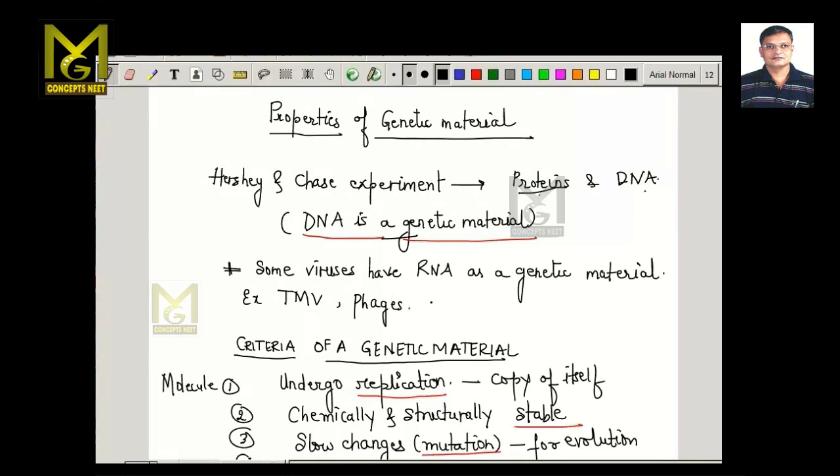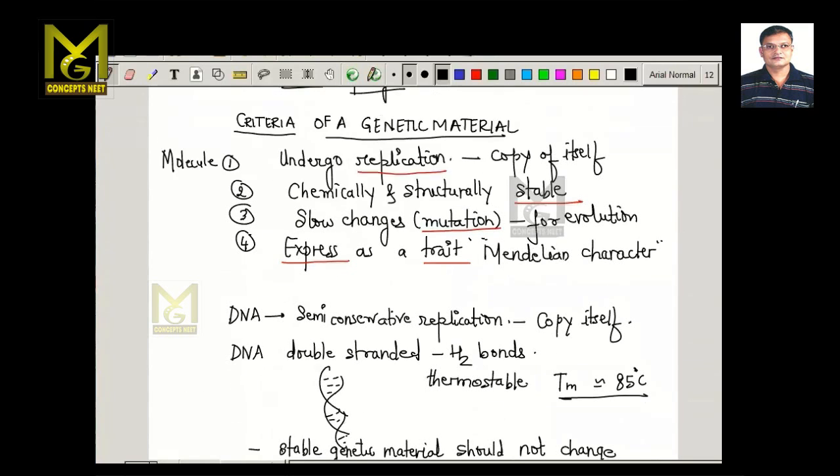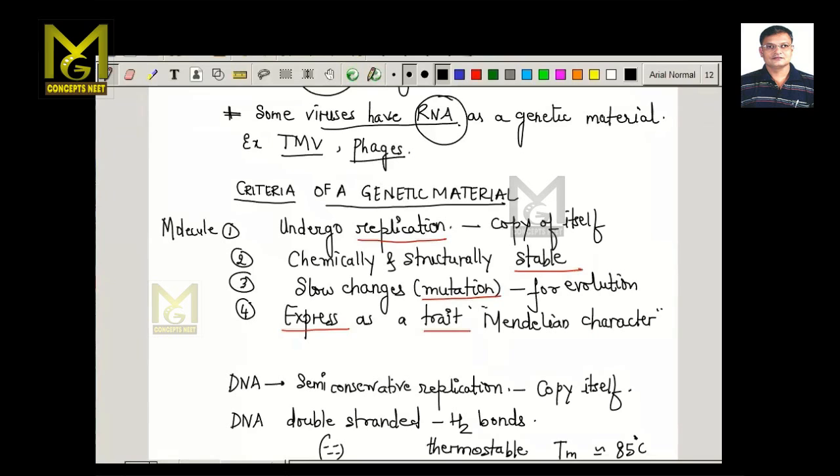But it is also observed that some viruses also act as a genetic material. So now it is both the DNA and RNA which act as a genetic material. The best examples are the tobacco mosaic virus and the bacteriophages. Now these are the viruses which have RNA as their genetic material. So now what is the criteria for a molecule to act as a genetic material?